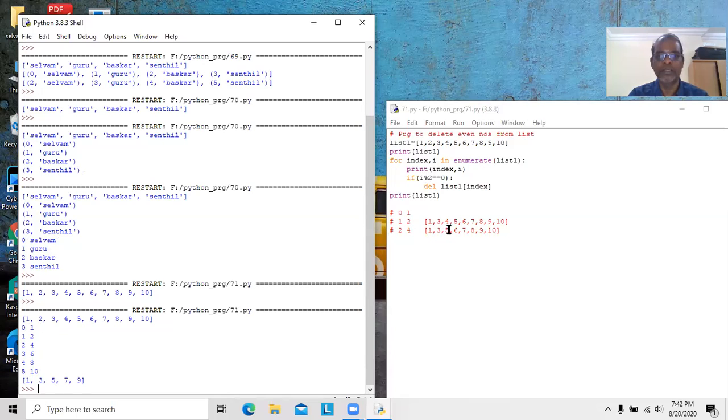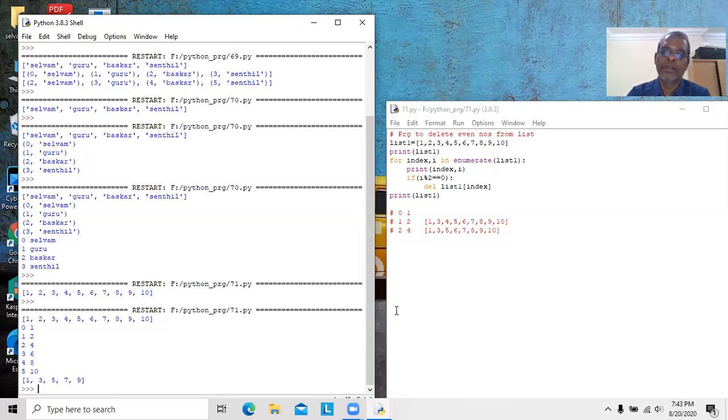5 comes here. Again, this value should be taken. Index will be assigned with 3, and the value i will be assigned with 6. Condition true, so this 6 will be deleted. Then 7 comes here. Then we have to go for the next one, like we go here. Okay. Today I stopped here itself.